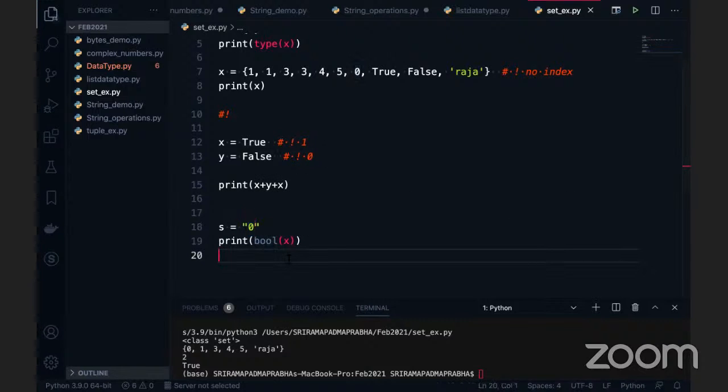Anybody guess, think? It should be s, right, instead of x. Okay, that's my bad. Still True. Now I'm giving an empty string. Can you please guess the output? Okay, I'm going to execute this code. Previously I gave the wrong one. If we give a space also, the space will be considered as a character. It is returned as True.